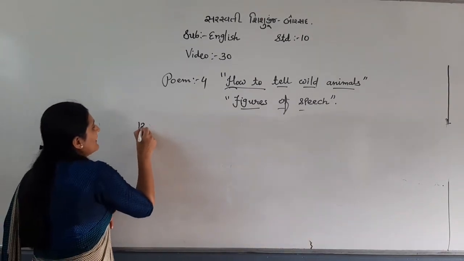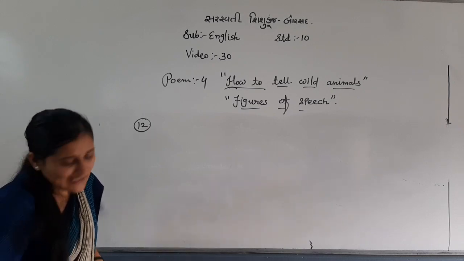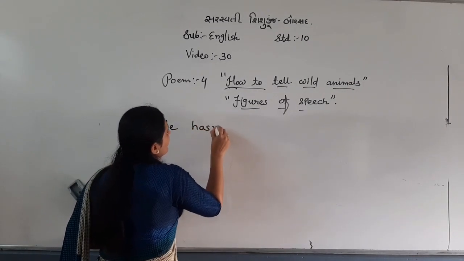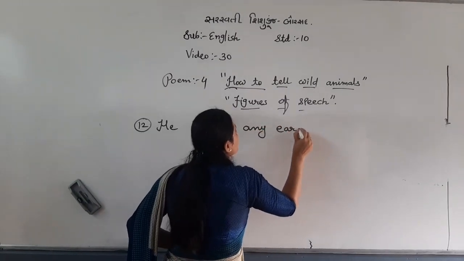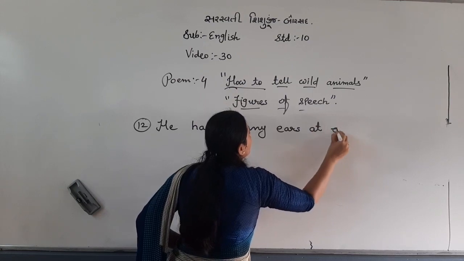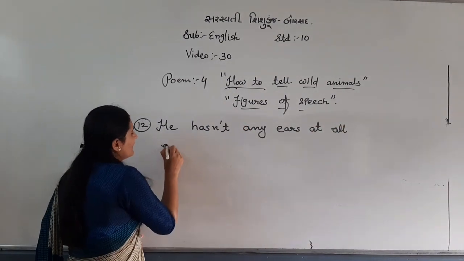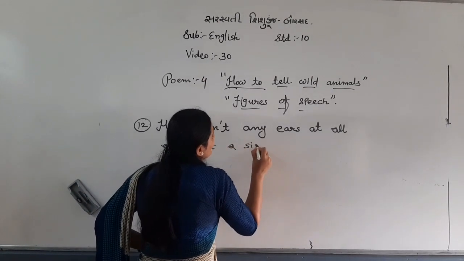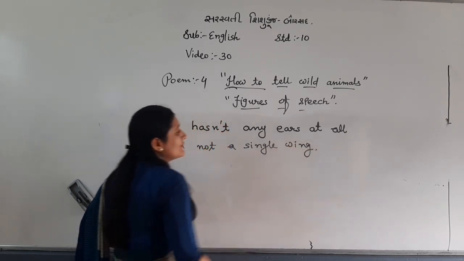Here we have number 12. Let me just look. He hasn't any ears at all, and not a single wing.